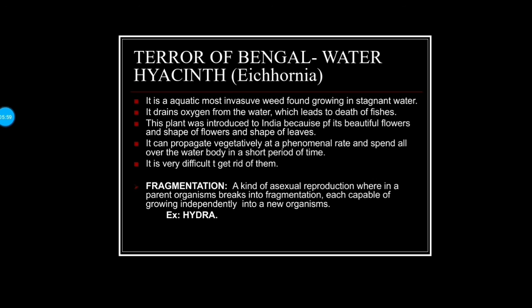So we'll learn about fragmentation. It's a kind of asexual reproduction in which parent organisms break into fragments. Each are capable of growing independently into a new organism. For example, Hydra. So my today's topic about asexual reproduction is done.